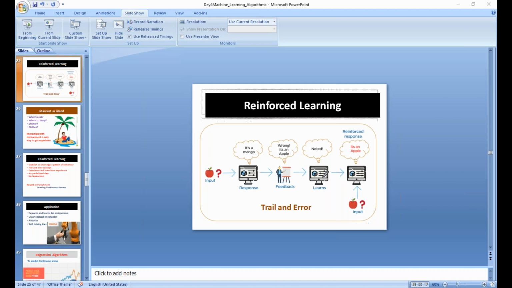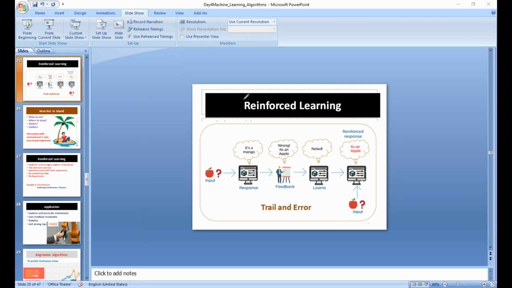So we have seen what is classification, what is regression, and we have seen few examples also. We are going to see in detail about regression algorithms in this class itself. So the third type is reinforced learning. There are three types of machine learning algorithms: one is supervised learning, second one unsupervised learning, third one is reinforced learning.